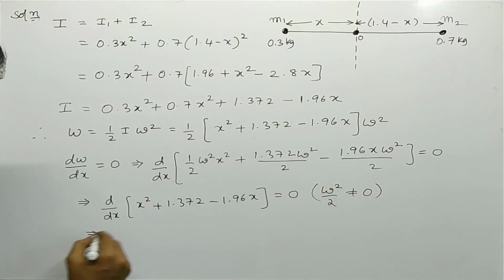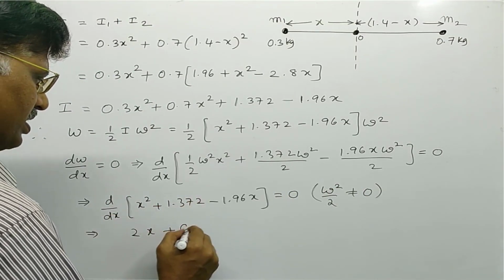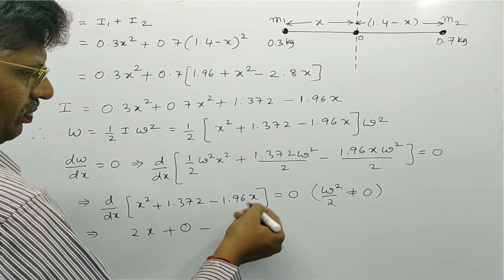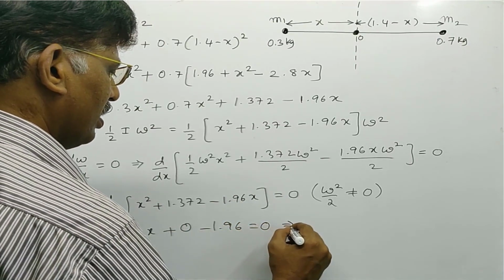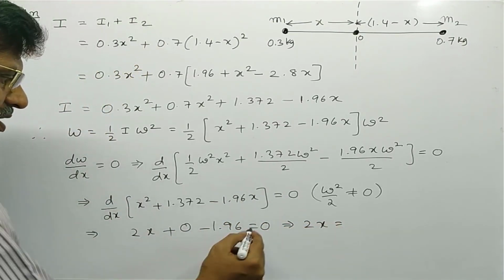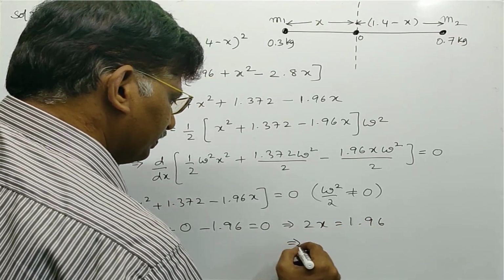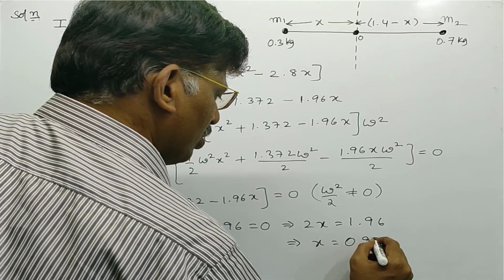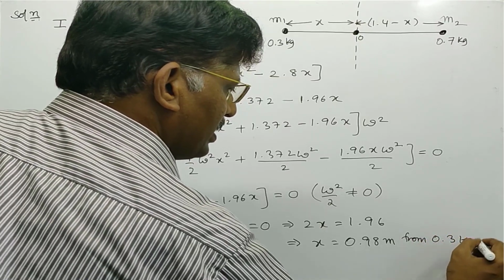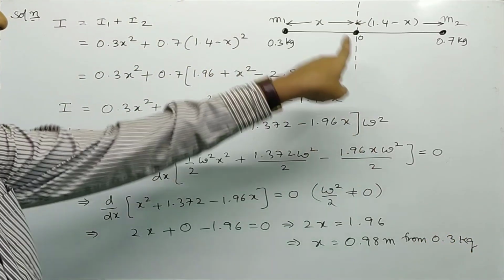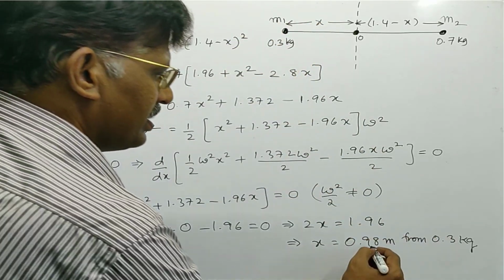Now differentiation: that implies d by dx of x square is 2x, plus d by dx of the constant is 0, minus d by dx of 1.96 into x is equal to 1.96, that is equal to 0. That implies 2x is equal to 1.96, or x is equal to 0.98 meters from the 0.3 kg mass, because in the diagram we can take x as m1, where m1 is 0.3 kg. So this is the answer.